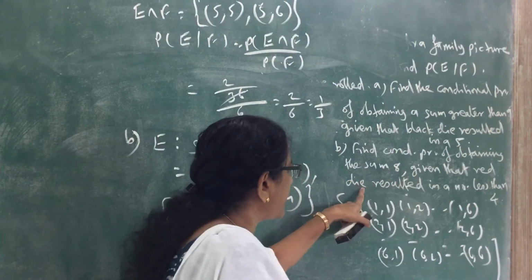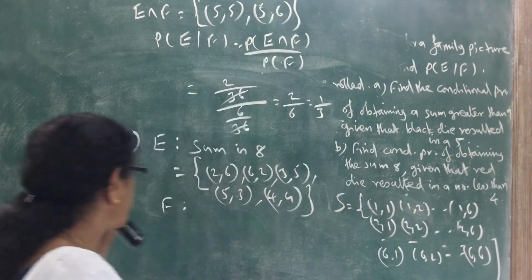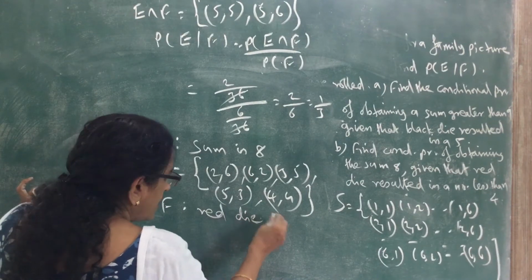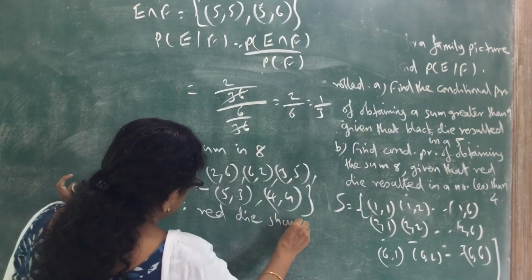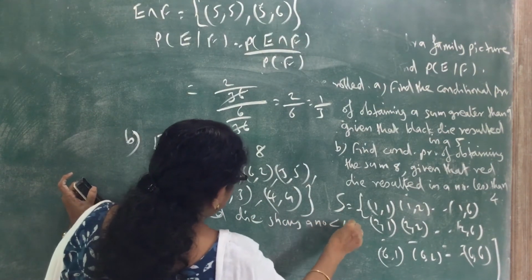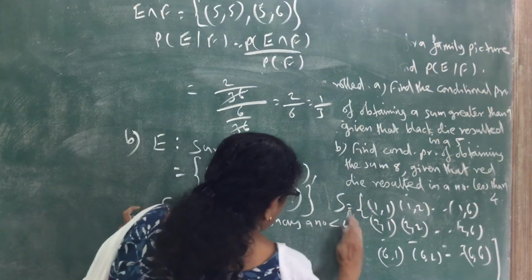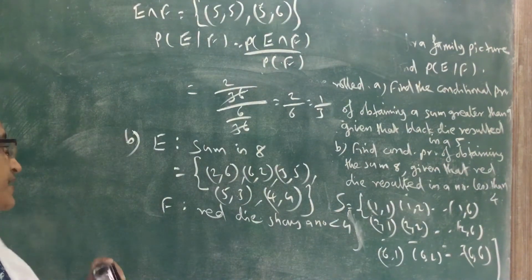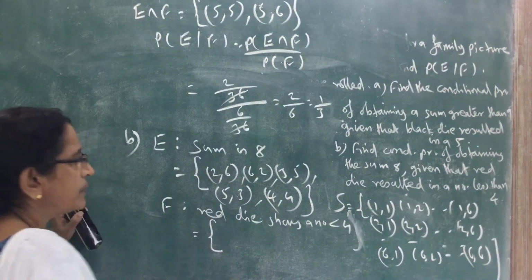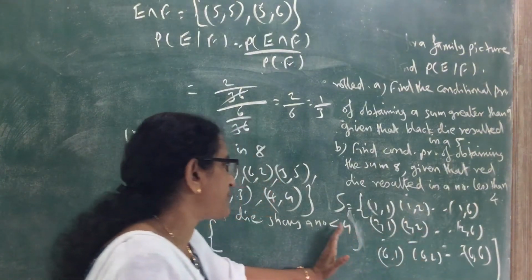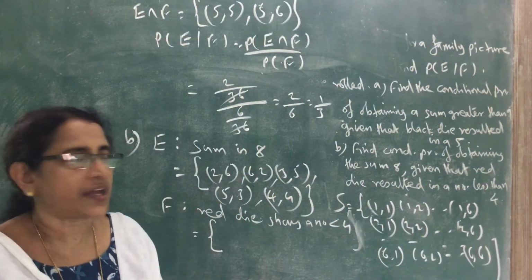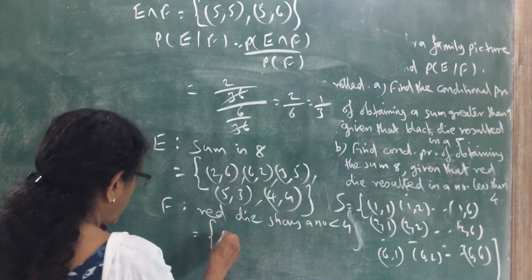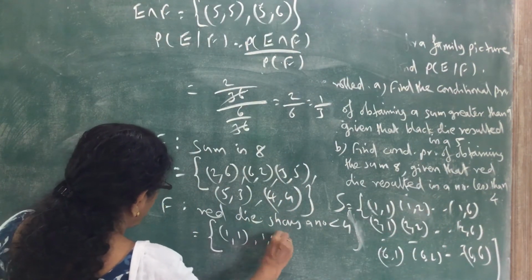Now what is the event F? Given that the red die resulted in a number less than 4. The red die shows a number less than 4. Red means the second number. So the second number less than 4 means it can be 1, 2 or 3. So 1, 1, 1, 2, 1, 3. Only these 3 will be there.